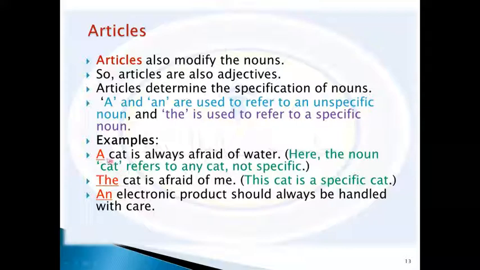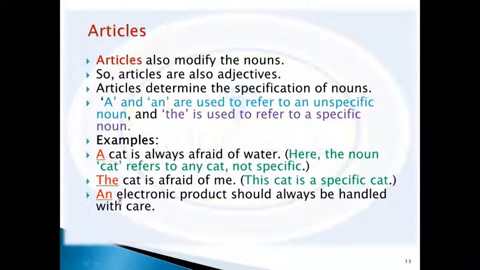So what is the difference between the usage of a, or when we should use a, and when we should use an? We use a in case the noun that follows starts with what? With a consonant. When you say consonant, that means not a vowel.